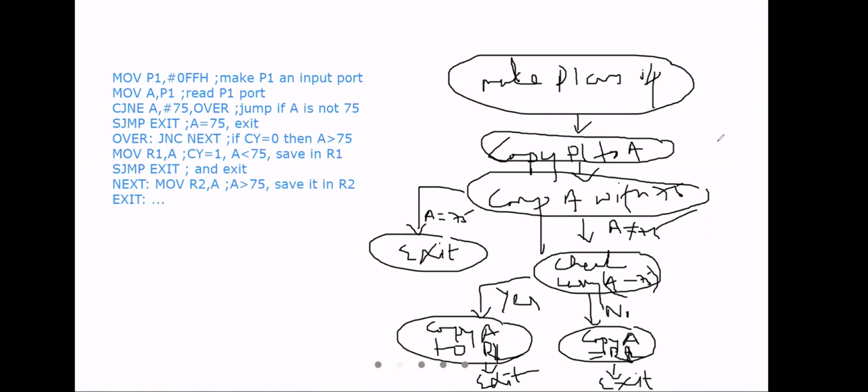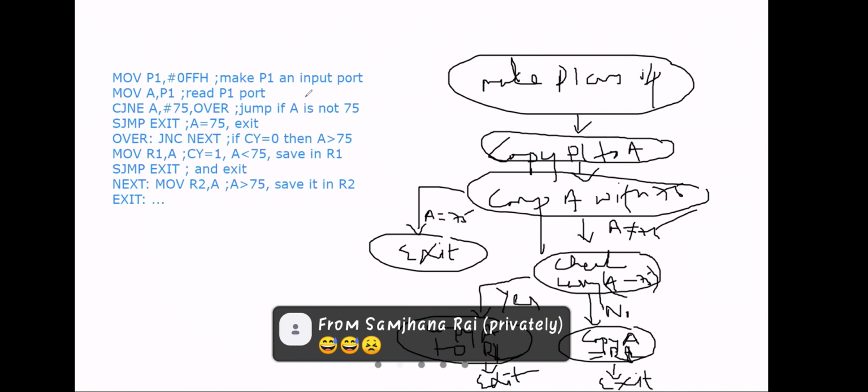Temperature, pressure. Suppose you are a doctor checking the pressure, whether that pressure is normal, high, or low. That program also you can write. I mean 90 is the normal pressure. So whether the patient will have high pressure, low pressure, or equal to 90 normal pressure, you can write the program.